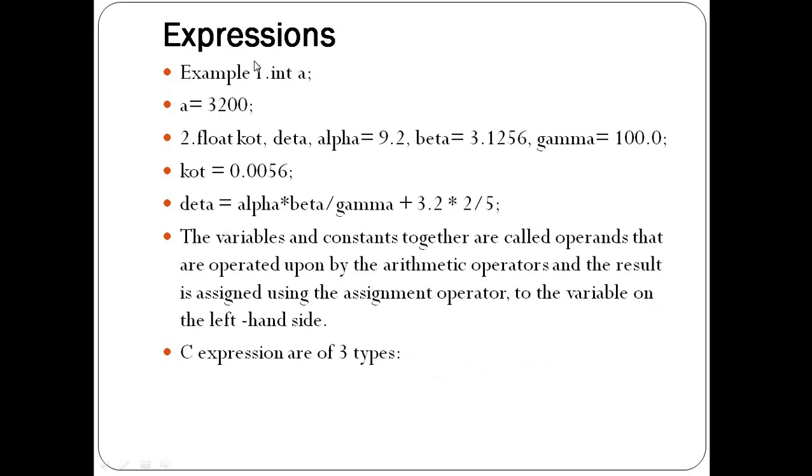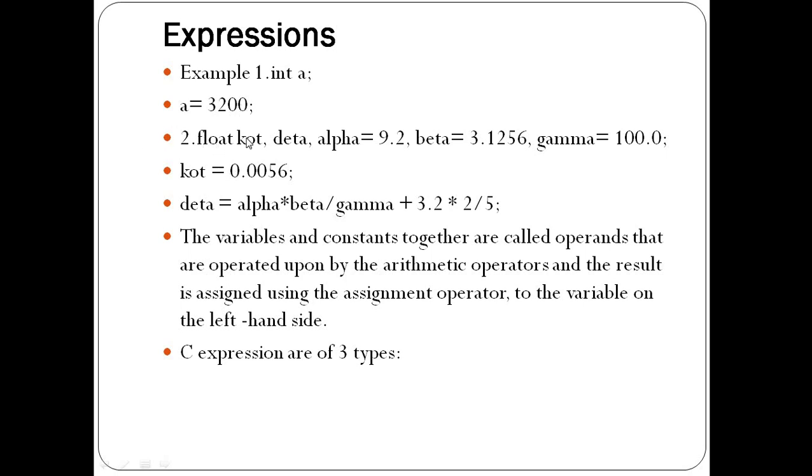So let us see the example. I am declaring here one variable by using the data type int because I want to store only a number in the variable, which can be positive or negative. So I will initialize the value by using a is equal to, directly putting the value. This is the first example.